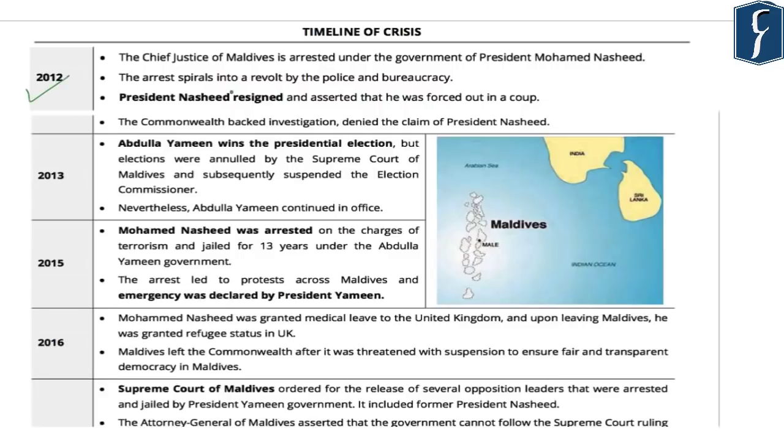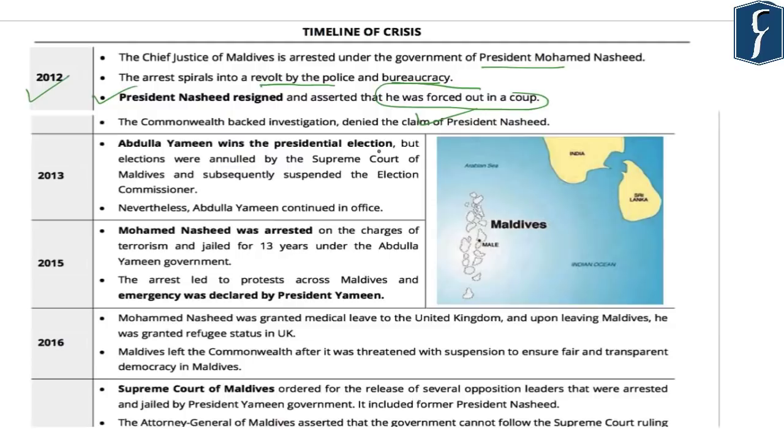Now in 2012, the Chief Justice of Maldives was arrested by the government led by President Mohammad Nasheed. The arrest led to a revolt by the police and bureaucracy. Under pressure, President Nasheed resigned and asserted that he was forced out in a coup. And finally, a Commonwealth-backed investigation denied the claim of President Nasheed that he was forced to quit because of a coup.